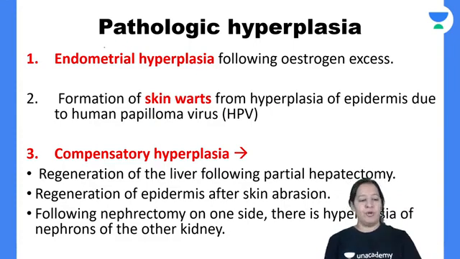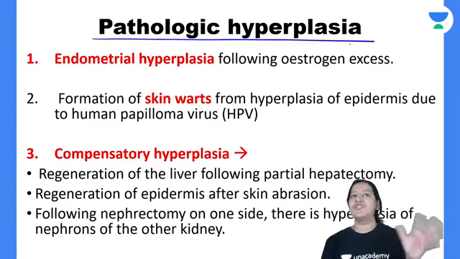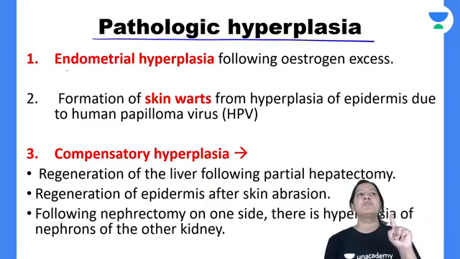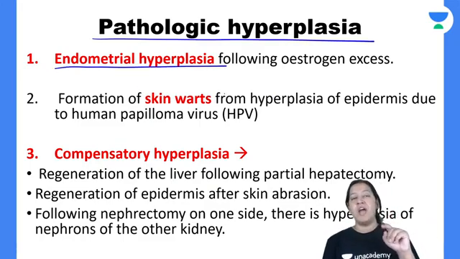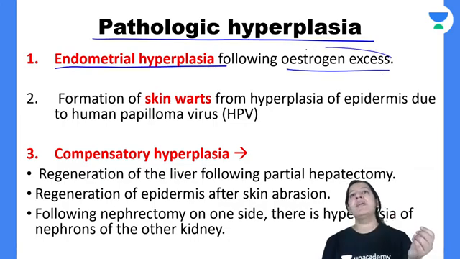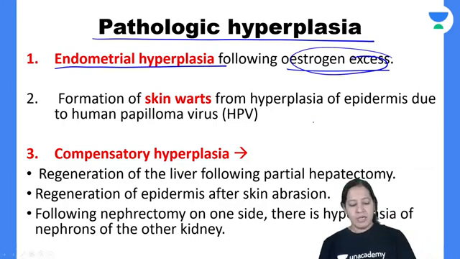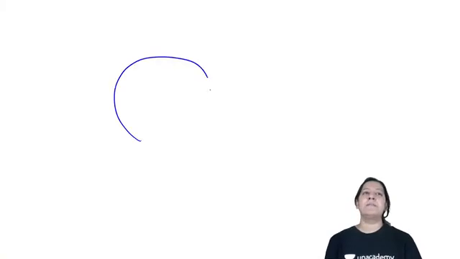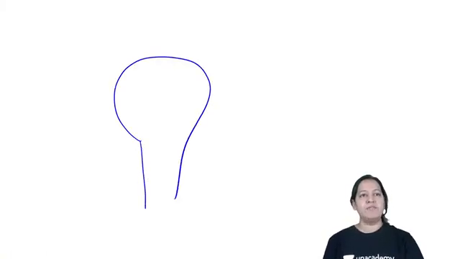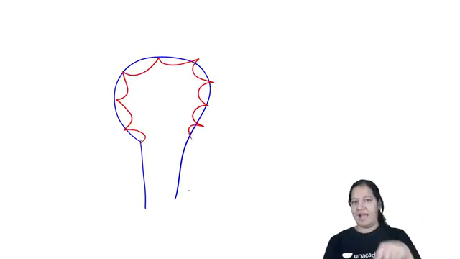Let me come to pathological hyperplasia now. In pathological hyperplasia, again we have three examples. The first one is endometrial hyperplasia due to estrogen excess. Now here the stress is estrogen excess. Now if any lady, this is the uterus. The innermost lining of the uterus is the endometrium. So the endometrium is a single layered lining, right?